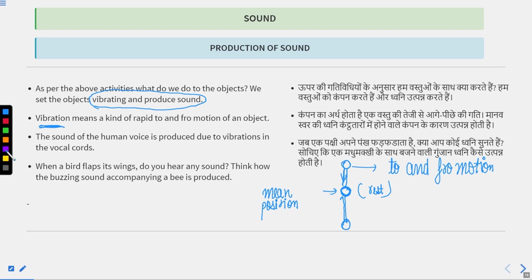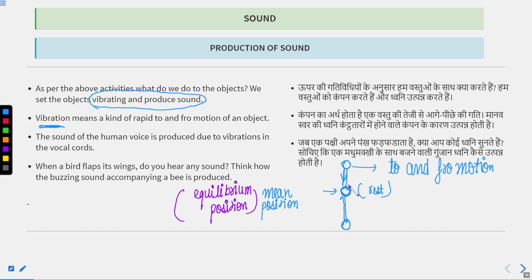What we have done here: it's a particle which is initially at rest, and the position where this particle is at rest, we call that position the mean position or equilibrium position. Now when we provide energy to this particle, it starts moving and doing a to and fro motion.